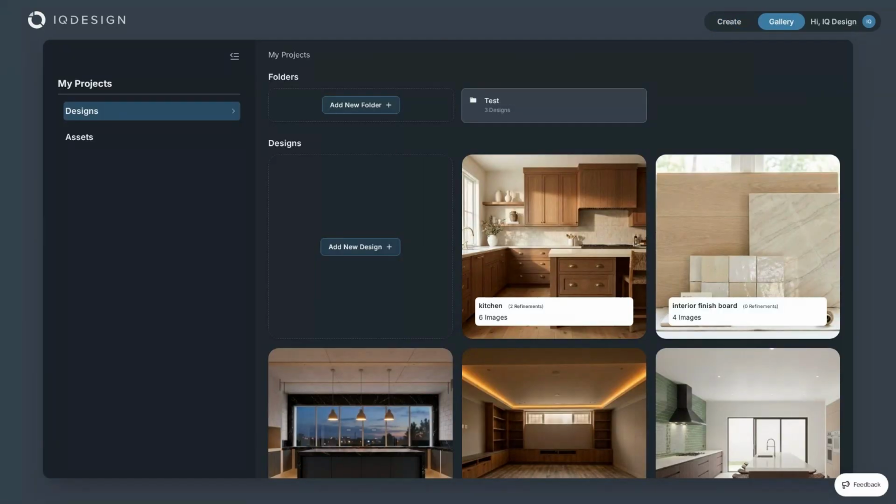Every direction and every revision lives in your gallery. Resume any step, download the visuals, and walk the client through the kitchen, selection by selection.